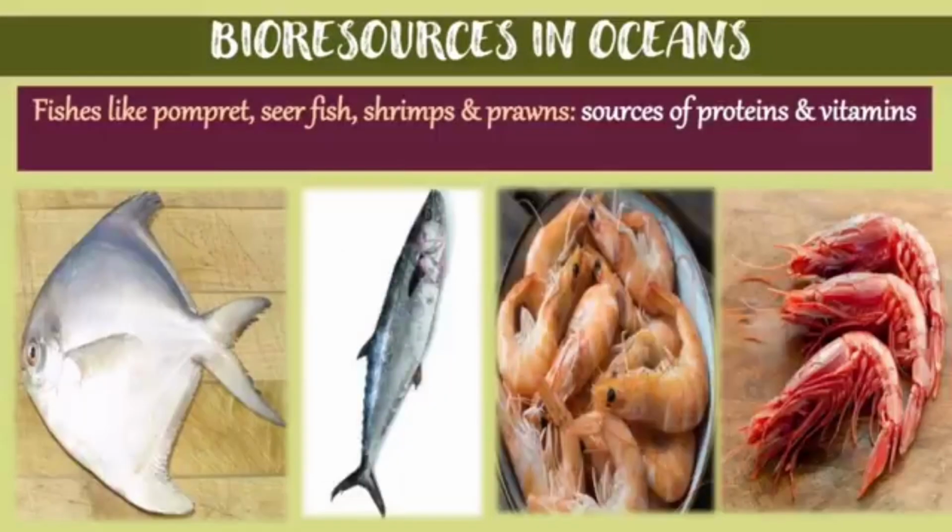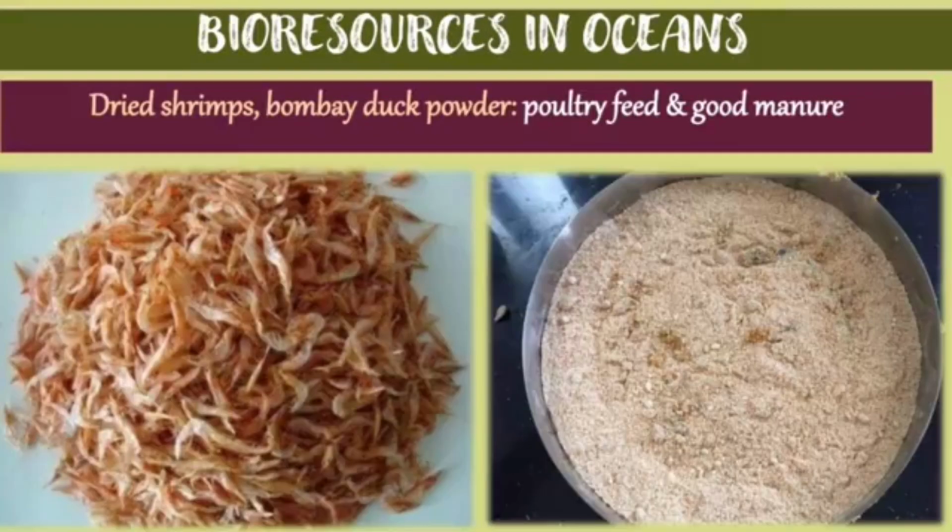Ocean resources also consist of the marine animals that we can find there. Some of the fishes like pomfret, seerfish, shrimps, and prawns are a source of protein and vitamins as well. Dry shrimps and Bombay duck powder are used for poultry feed and for good manure.